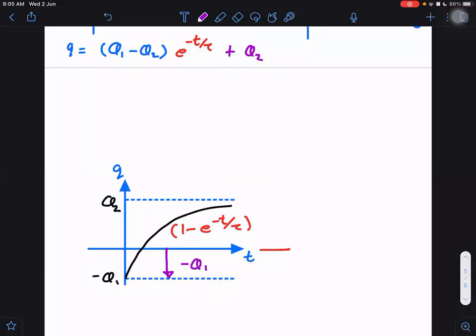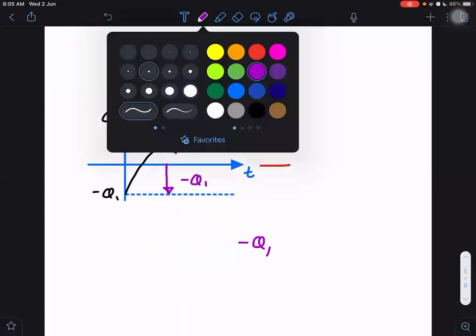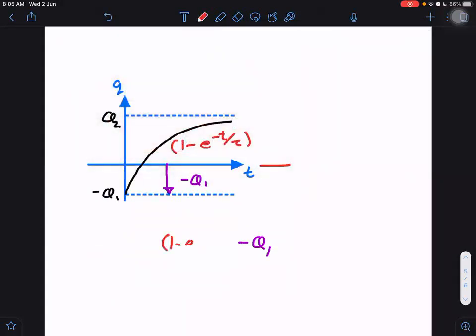So what would be the graph in the last case? Let us plot this one only now. Minus Q1 is the shift. The multiplying factor is 1 minus e raised to power minus t by tau. Tau is just a constant. I will tell you what this constant means. It has the same dimensions as that of time.